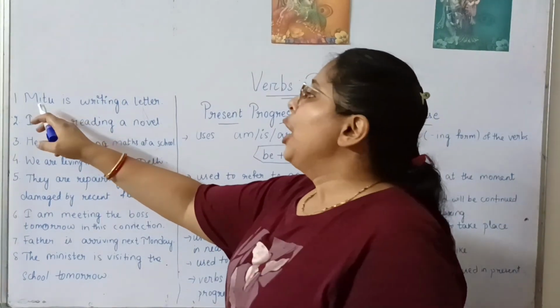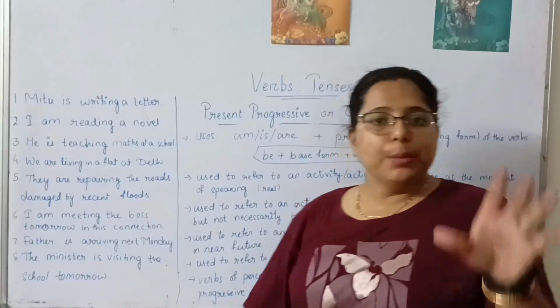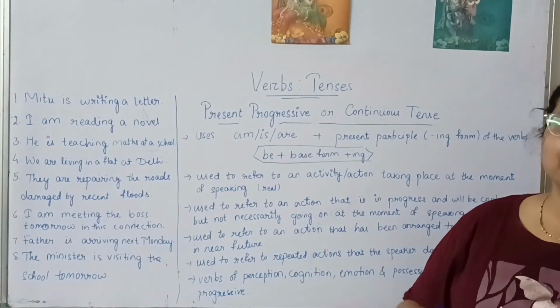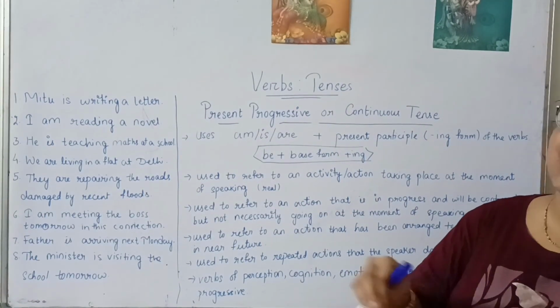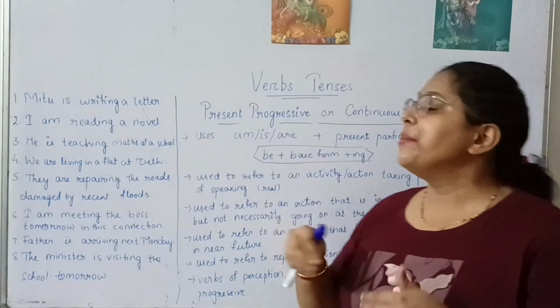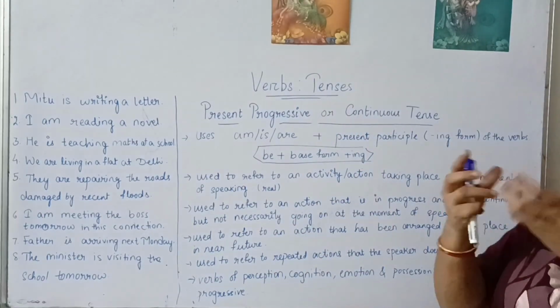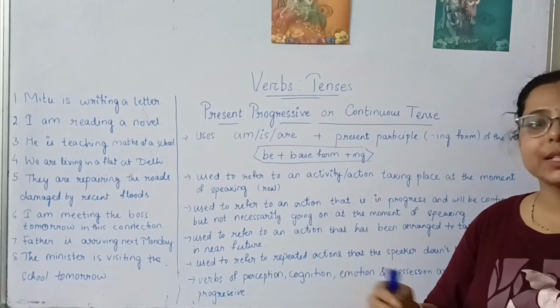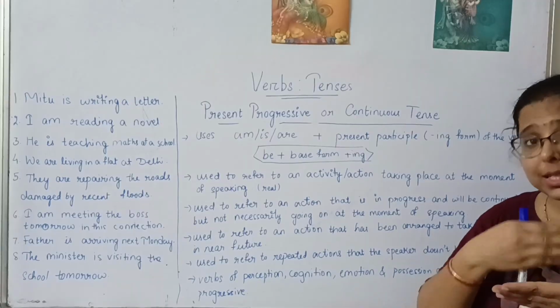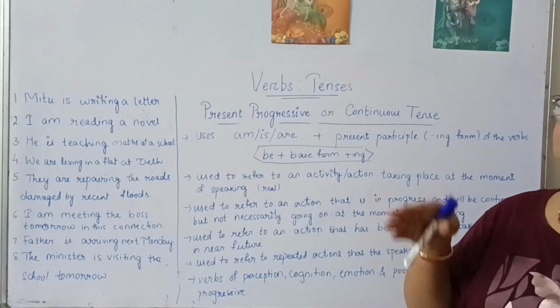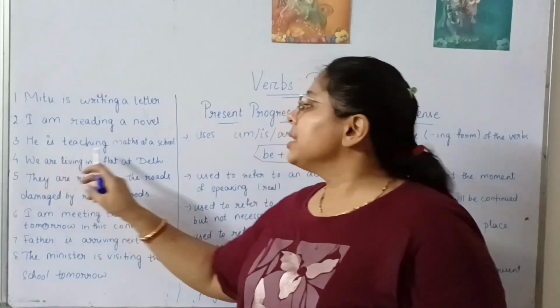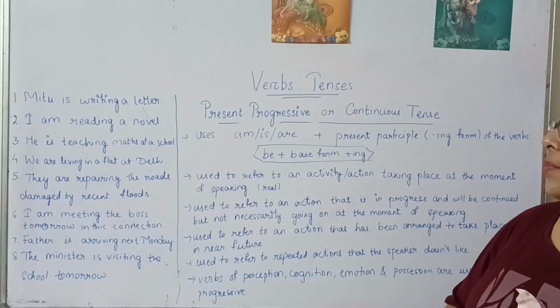Example, we can say Mitu is writing a letter. It means the task is not yet completed, it is still in progress. Mitu is writing a letter. Similarly, I am reading a novel. I am reading a novel means the novel is not yet completed. I have not completed reading the complete novel. It's continuing. So I am reading a novel. Likewise, he is teaching maths at a school.